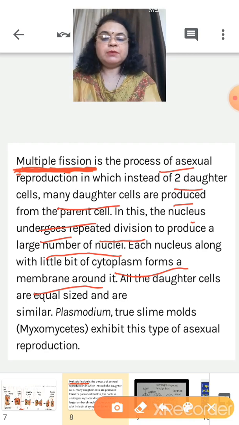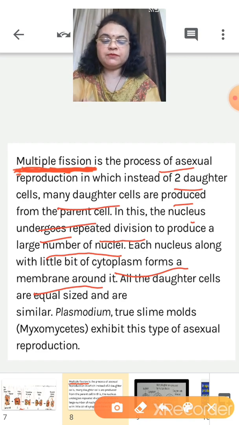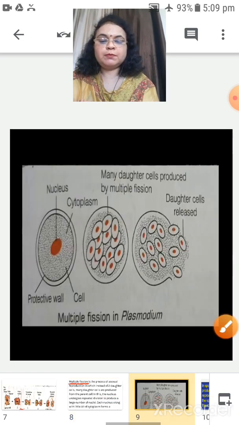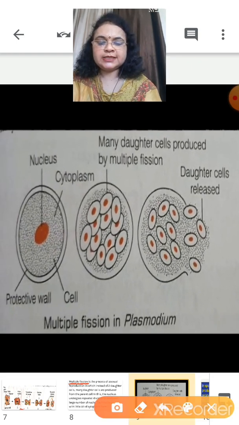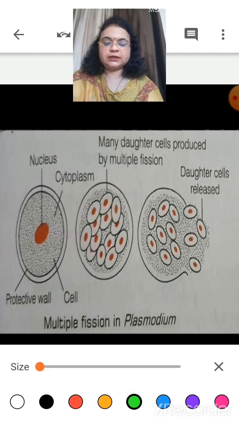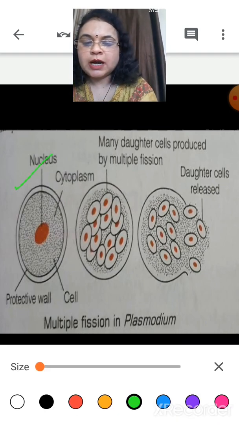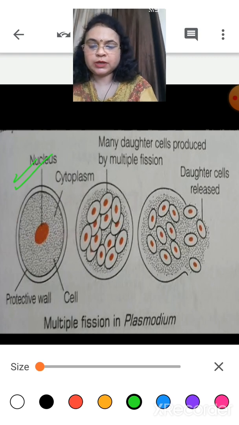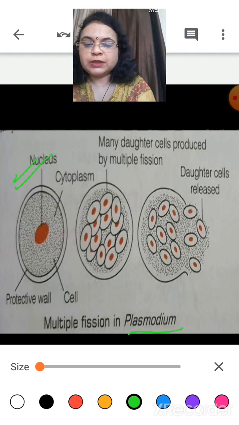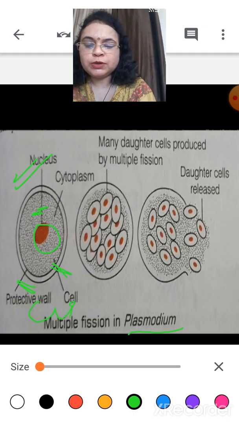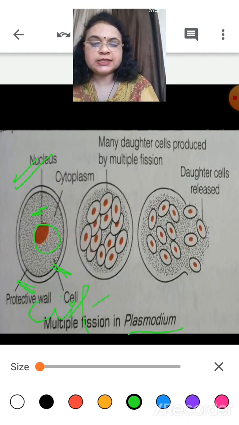With the diagram we will understand multiple fission, the diagram of plasmodium. Let's come to the diagram of plasmodium. Let's see. See, here is a mature parent body of plasmodium, clear, with the nucleus, the cytoplasm, a cell wall, and also a protective wall. This protective wall is also known as a cyst.